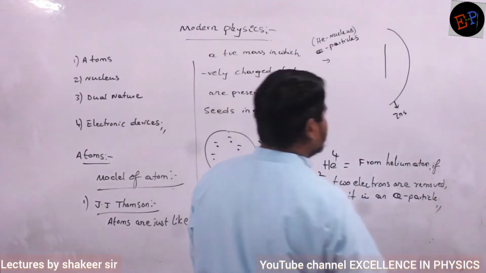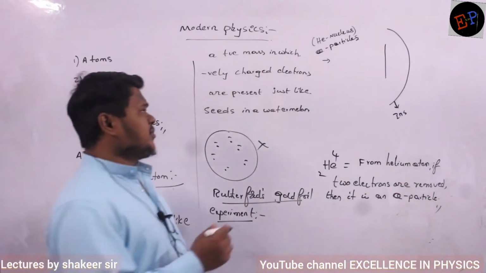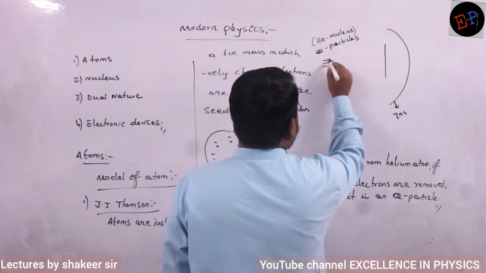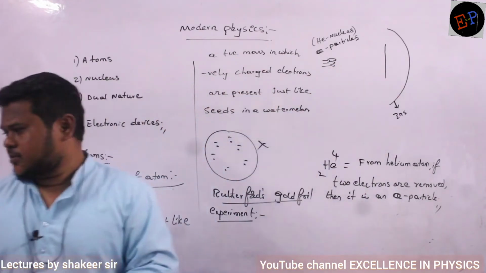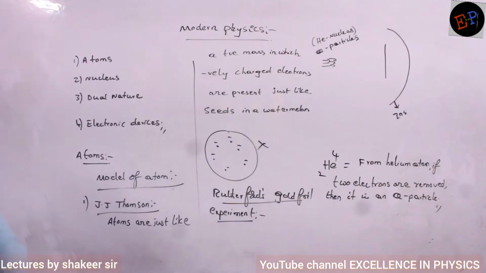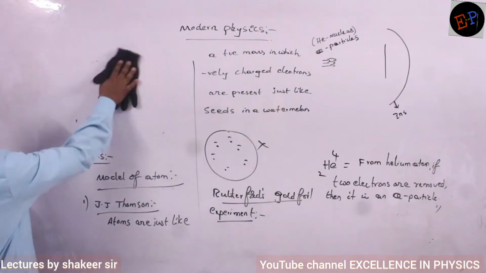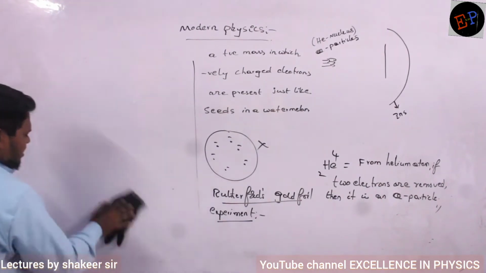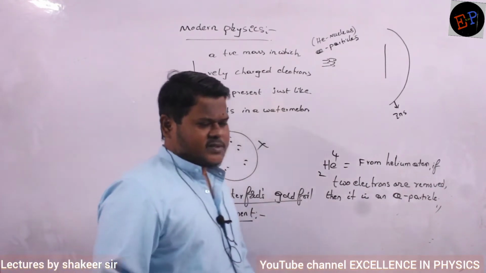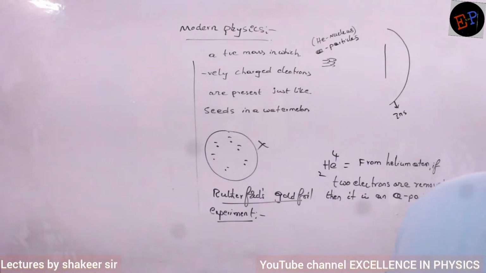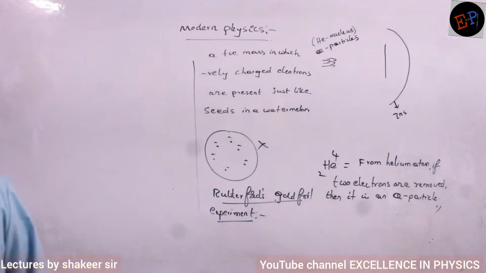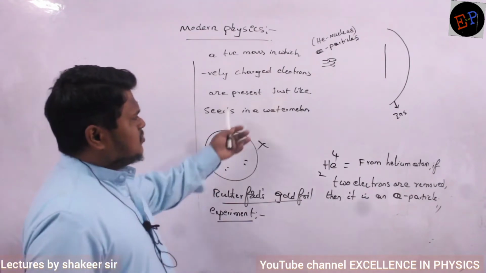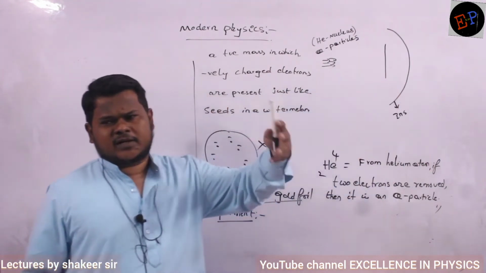Are you able to understand? So he bombarded many alpha particles. Millions and millions of alpha particles he made to fall on this gold foil. Clear? Then he observed what he has observed. Actually, this experiment was started by Rutherford along with his students. He had two brilliant students, whose names were Geiger and Marsden. So he tried to find out what the atom is made up of.